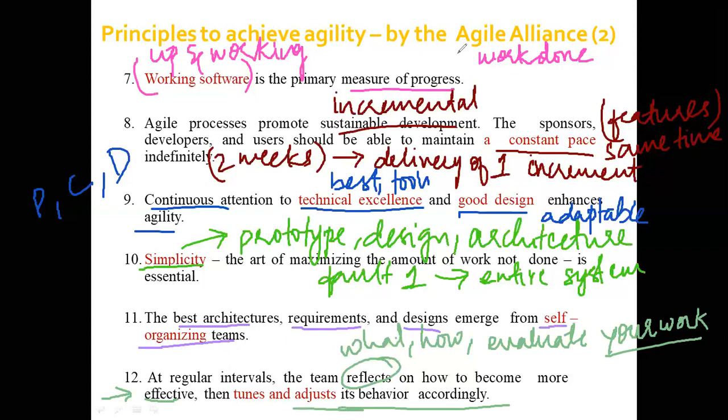So these are the 12 principles of the Agile Alliance that were defined for agile software development. Now, these principles can be asked within the final examination. You might be asked to define any 4 principles or 5 principles. Then they might ask you to explain a model of Agile. There are 7 models within Agile. So they might ask you to explain a few principles and explain a particular model. Or they can ask only to explain a model.